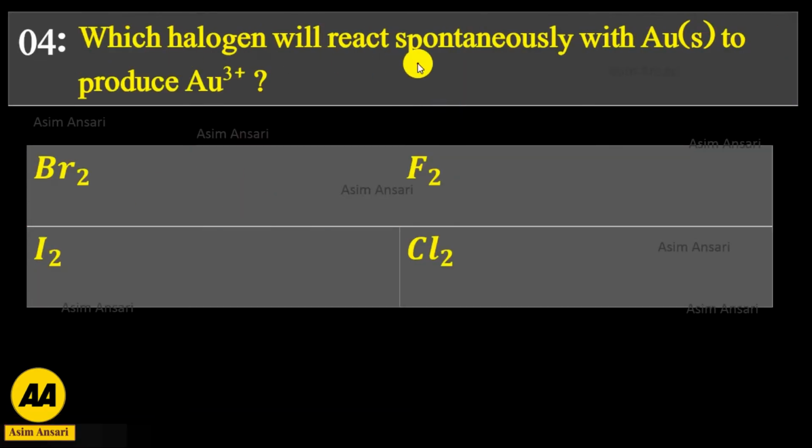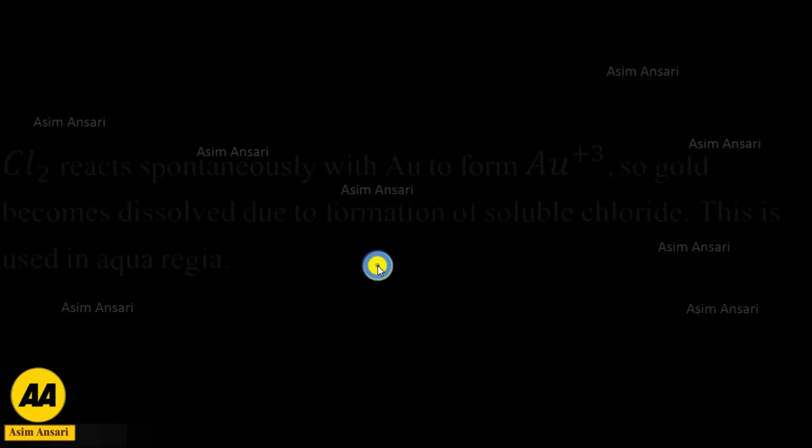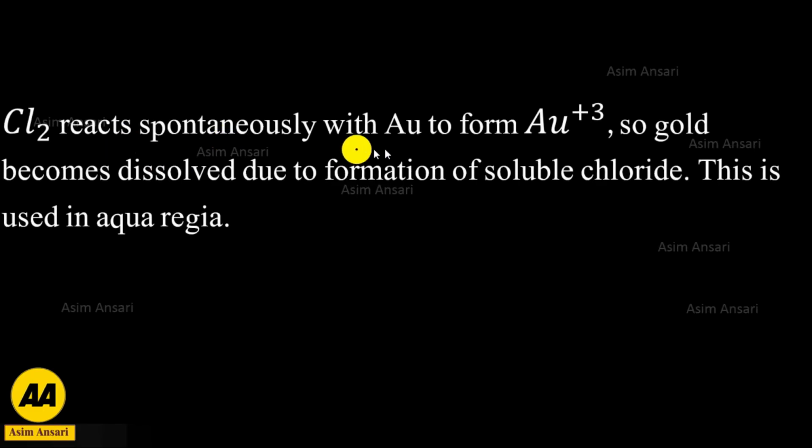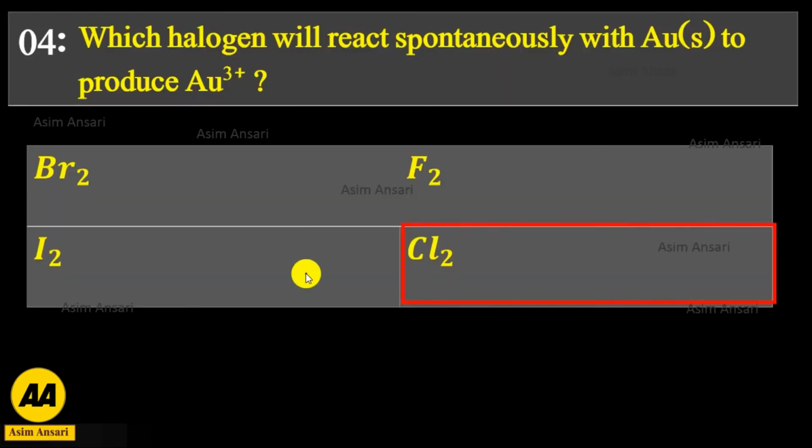Which halogen will react spontaneously with Au, means gold, to produce Au3+: bromine, fluorine, iodine or chlorine gas? Chlorine reacts spontaneously with Au to form Au3+, so gold becomes dissolved due to the formation of soluble chloride. This is used in aqua regia. So the exact answer is Cl2.